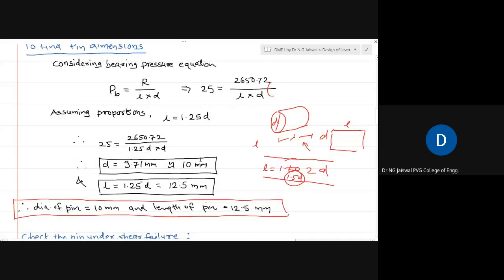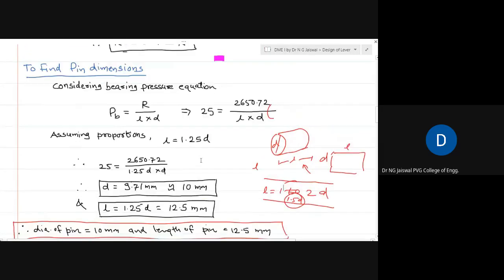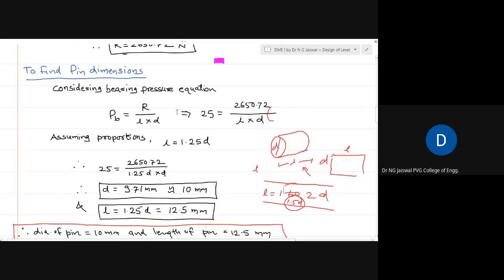Please understand that this length and diameter of the pin is obtained by considering the bearing pressure equation. If you refer to a number of problems, you will see there are 3 types of equations used to get the pin diameter. One is the bearing pressure equation, which we have just seen. Another is the bending equation, because the pin also can bend, and the third is the shear equation.